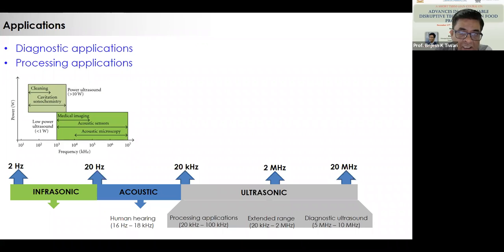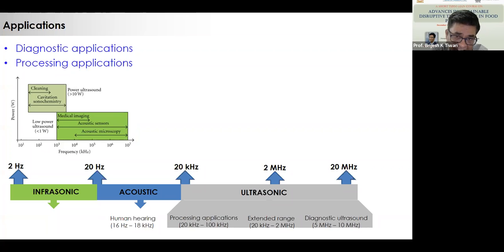Here there is no boundary line which classifies diagnostic ultrasonics or power ultrasonics for processing applications. Anything above 20 kilohertz will be classified as for processing application, from 20 to 100 kilohertz. Some of those applications are also at 400 kilohertz, 600 kilohertz, as well as at 900 kilohertz.